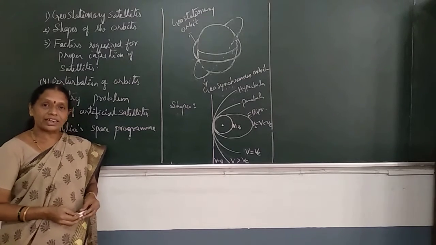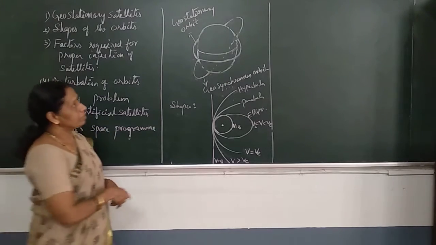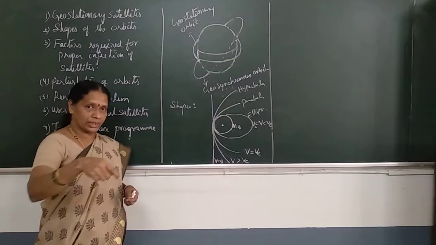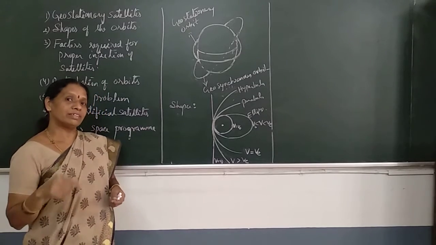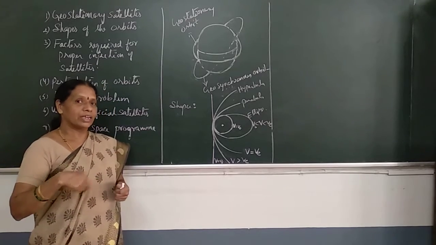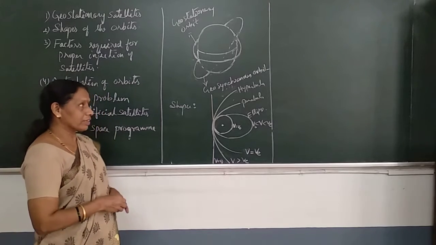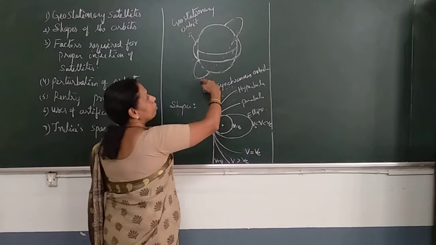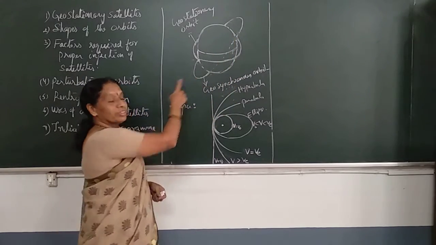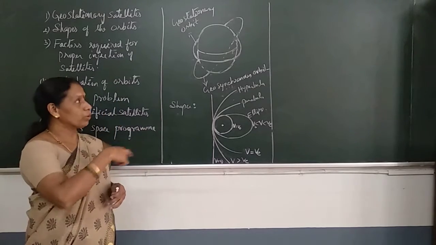The geostationary satellites always orbit around the Earth in the equatorial plane. Say, if this is the equatorial plane, the geostationary satellites orbit around the Earth in the equatorial plane. Their orbit is a circular orbit. Whereas geosynchronous satellites have an orbit that is inclined to the equatorial plane. So this is the orbit of the geosynchronous satellite, inclined to this equatorial plane.